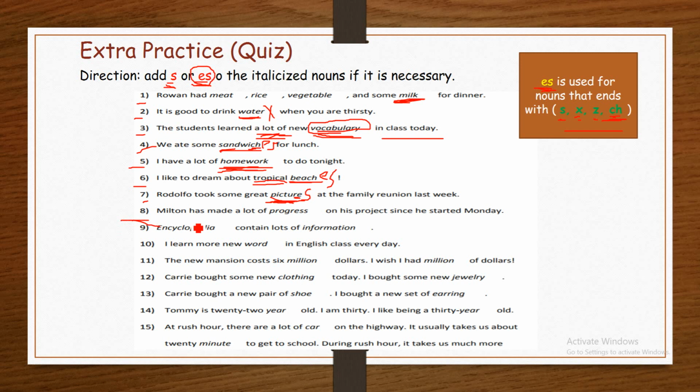Number 8. Milton has made a lot of progress on his project since he started Monday. Milton has made a lot of progress. This is the countable noun. It ends with s. Therefore, we add es. Milton has made a lot of progresses on his project since he started Monday.